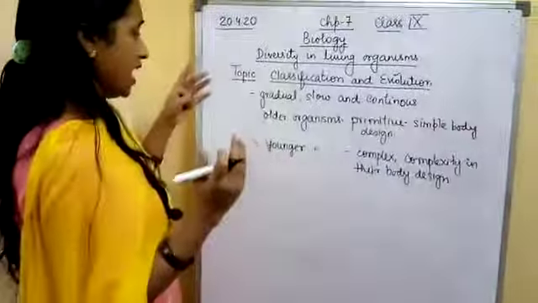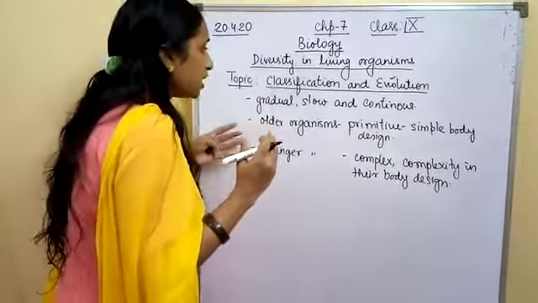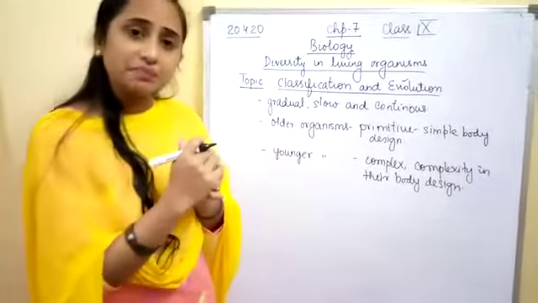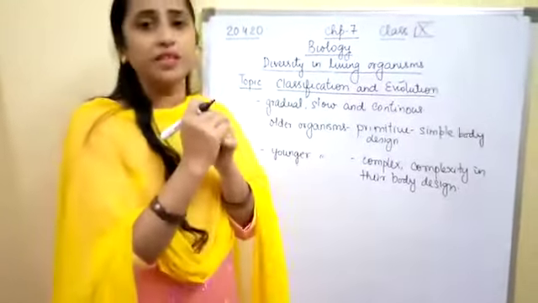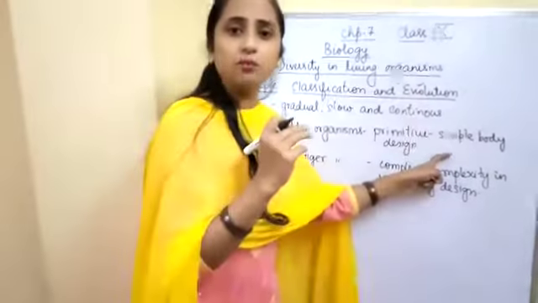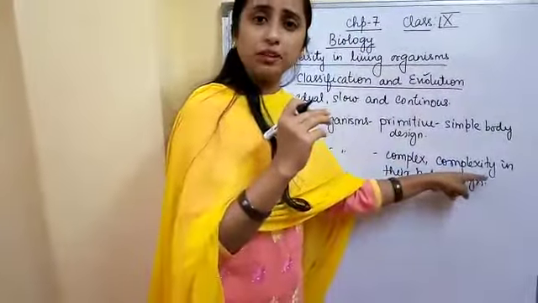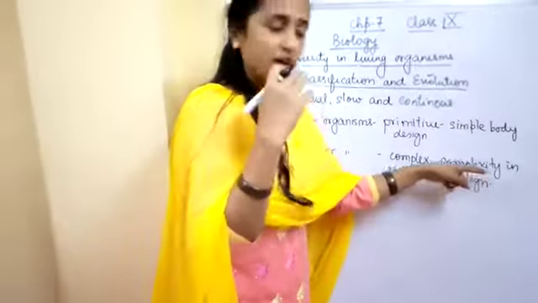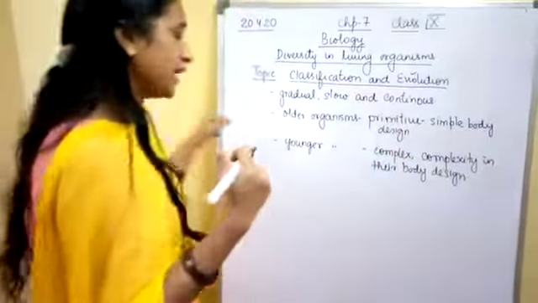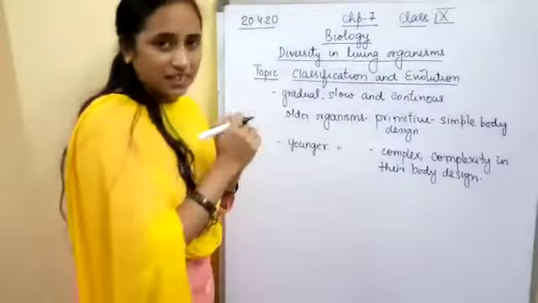So comparing older and younger organisms becomes the base for classification, because of the differences and similarities, we are able to group these organisms. That means the older the organism, the simpler the body design. The younger the organism, the more complex the body design, meaning there will be body organ systems present inside the organism. So it becomes very important to relate evolution and classification.